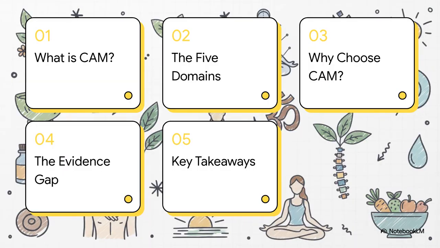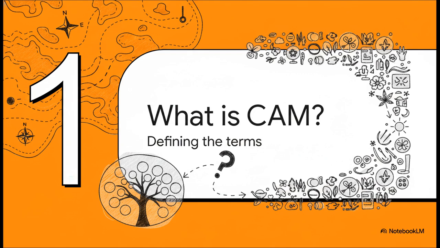So here is our roadmap. We'll start off by defining what CAM actually is. Then we'll break it down into 5 major domains. Look at exactly why people choose it, examine the scientific evidence gap, and wrap it all up with some important key takeaways. All right. Section 1.